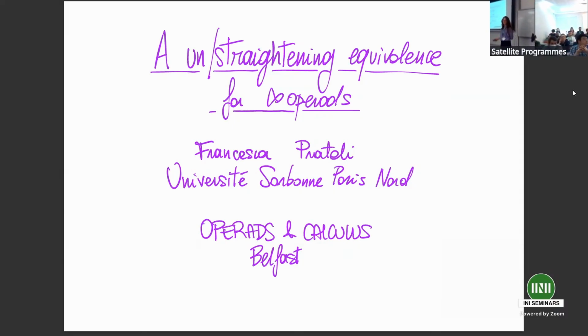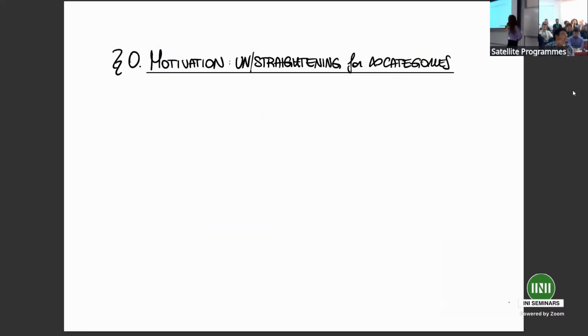Today I'm going to talk to you about straightening and unstraightening equivalence for infinity operads, and more generally about the notion of left fibration of infinity operads, which I'm going to call operadic left fibration. In order to start, let me give you some motivation. Let me start with the classical straightening and unstraightening theorem for infinity categories.